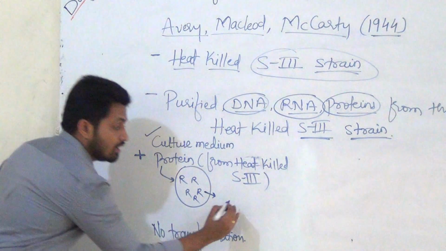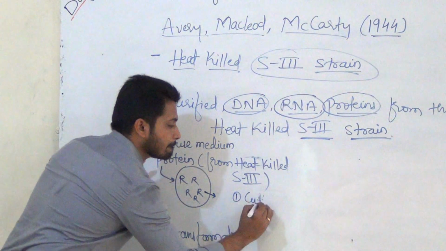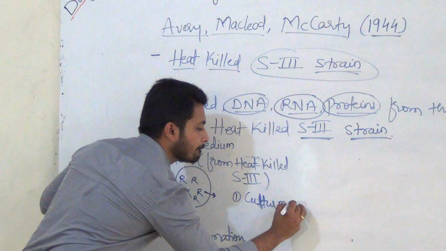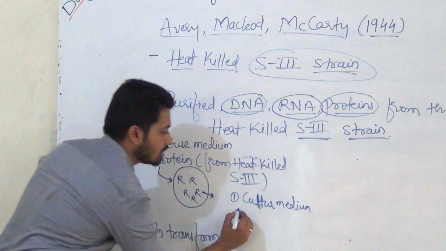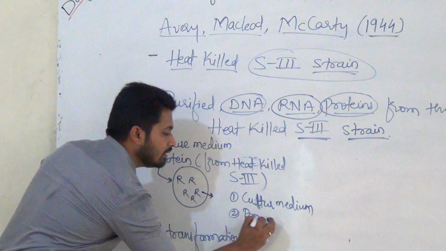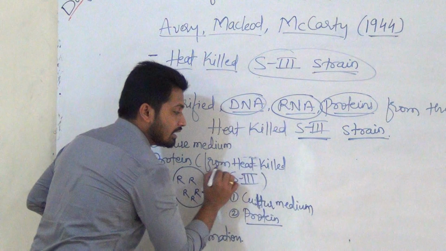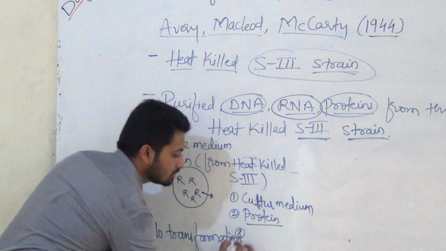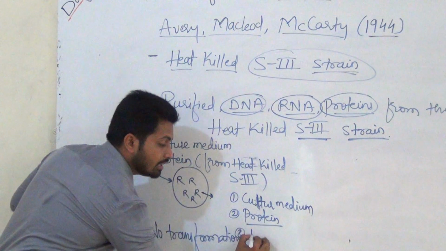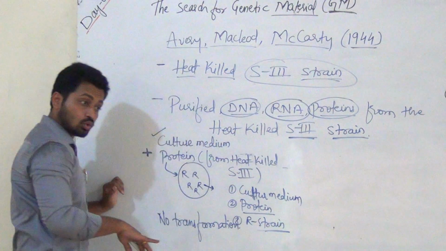Remember the components. Culture medium, second component protein from heat killed S3, and third, what we added in that medium? R strains, actually live R2.